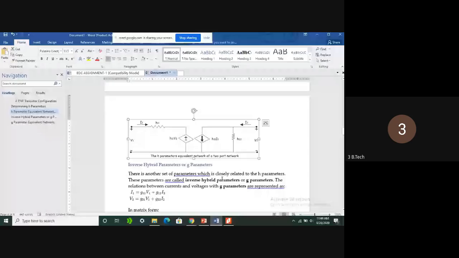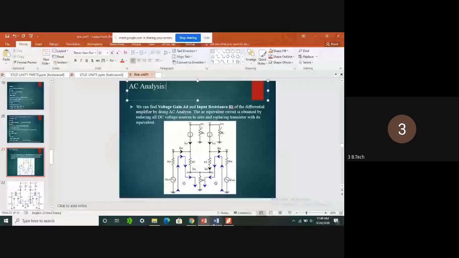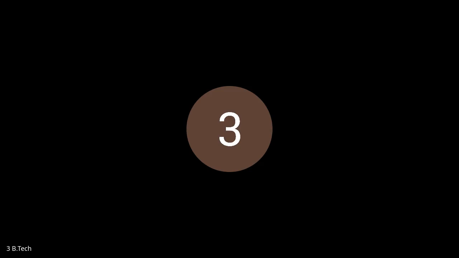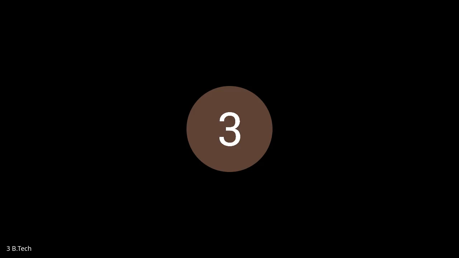See here, RE dash is nothing but H12. See here, this is H22. H22 is a resistance which is equal to RE, the RE for our differential amplifier. RE is here. So in the same way, H parameters can be directly applied to transistors to calculate AC analysis. So in AC analysis, what we learn, see here.